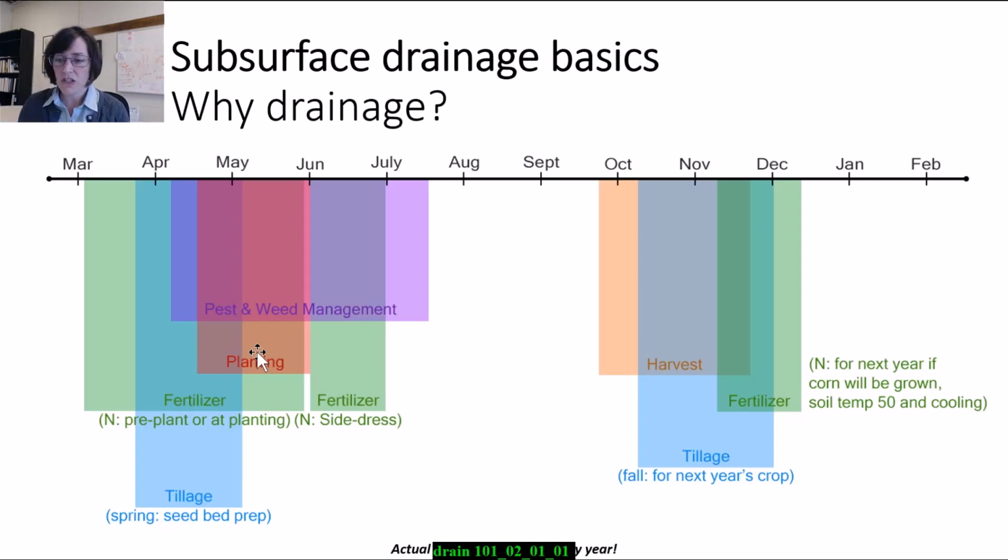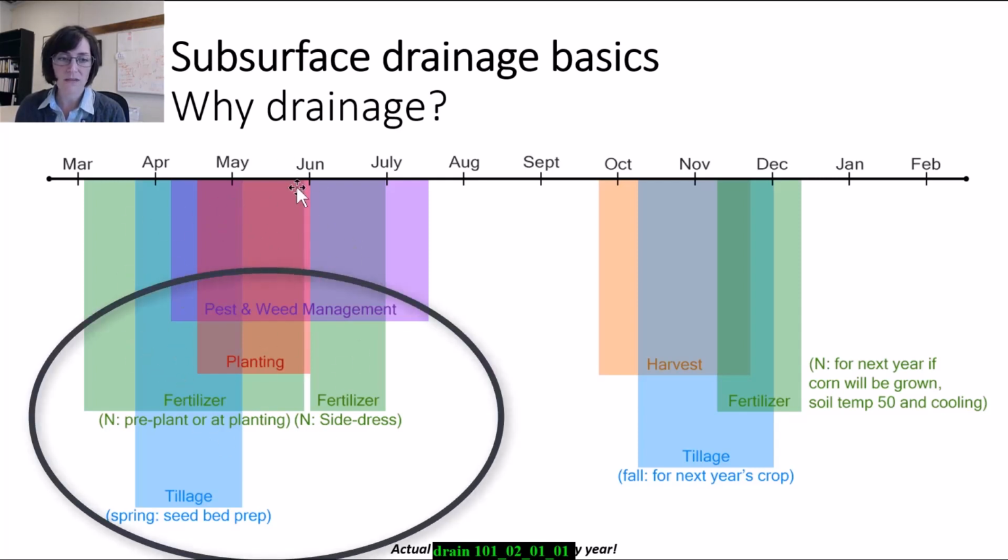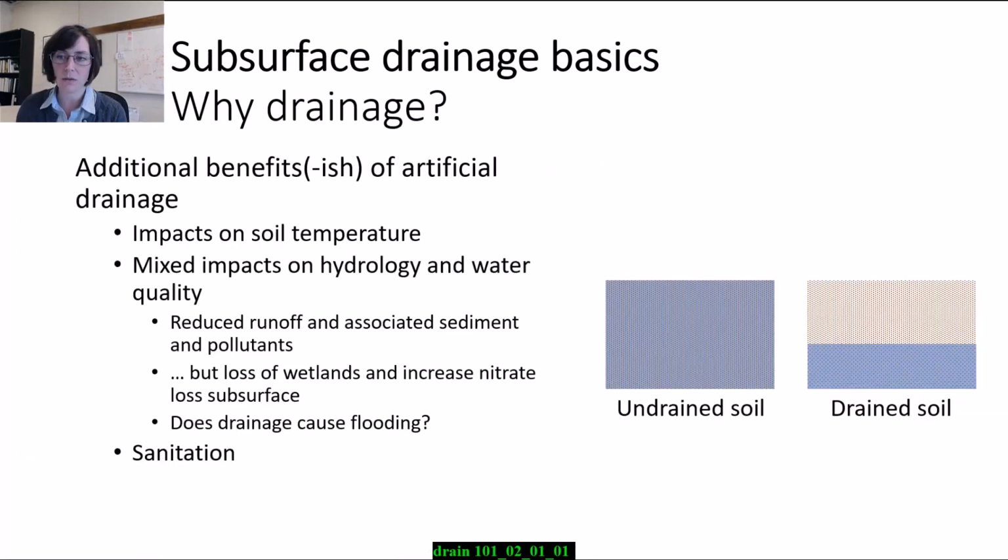So one of the primary functions of a drainage system is to provide trafficable conditions suitable for all of these springtime operations. This is a very busy time of the year, and so drainage allows some of these operations to occur.